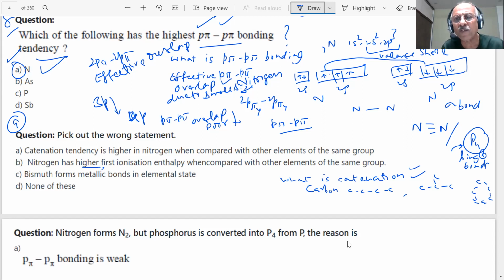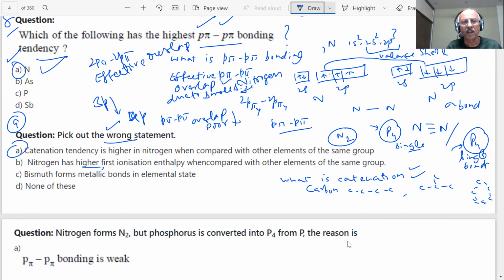But nitrogen exists only as N2 discrete molecule, student, whereas phosphorus shows P4. These are single bonds. See the structure of white and red phosphorus. Therefore, catenation tendency is higher in nitrogen. This is wrong. He has asked which is the wrong statement, and this statement is wrong, student.